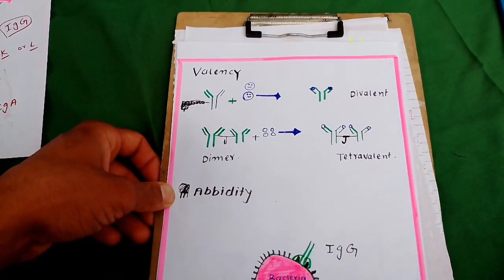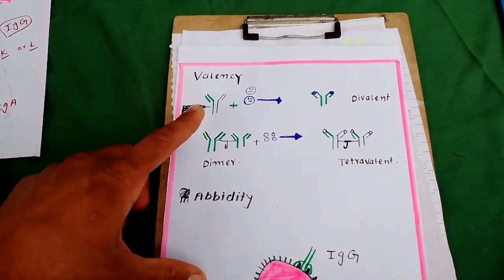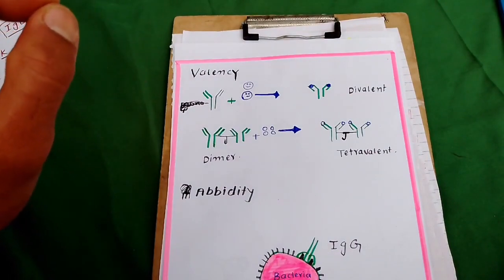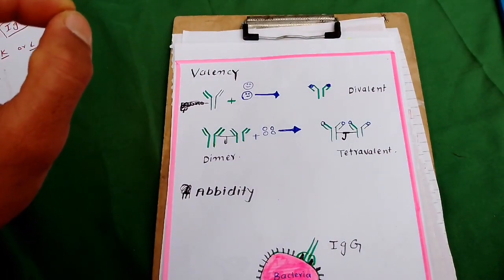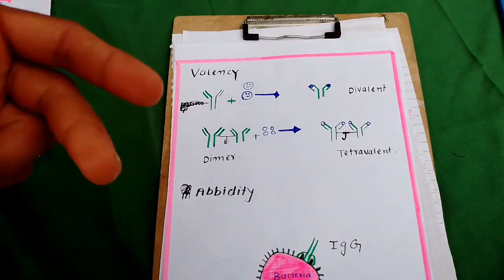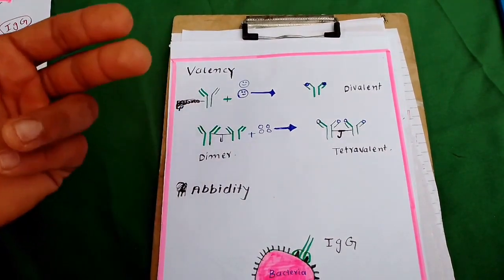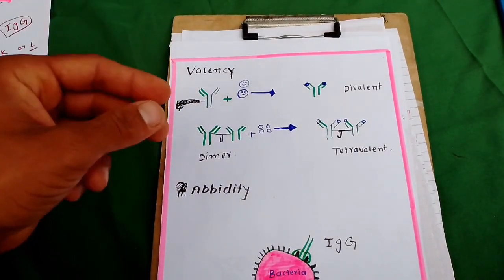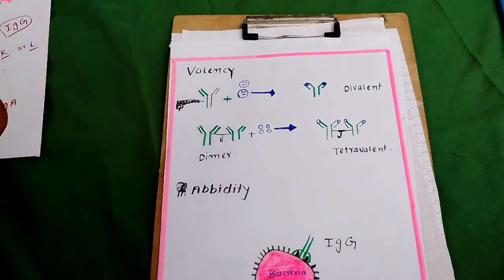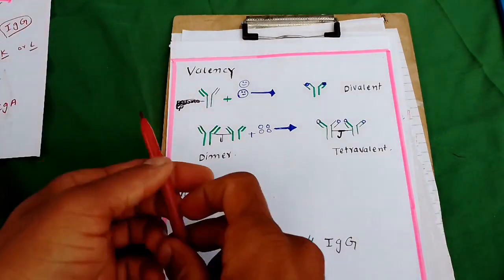Another term is valency. What is meant by valency? Valency means how many antigens are occupied by a single antibody or a group of antibodies.